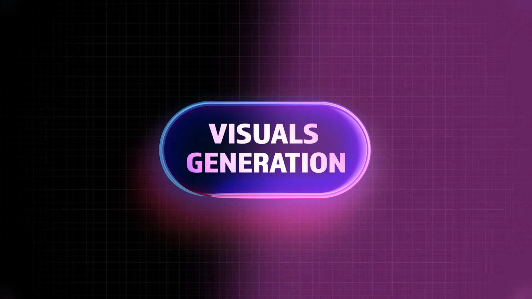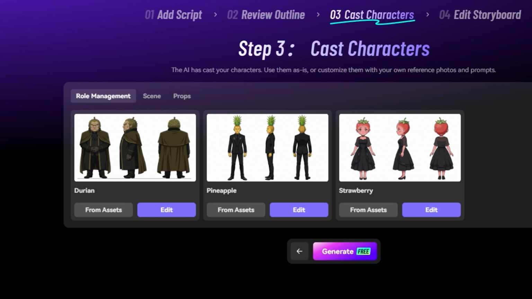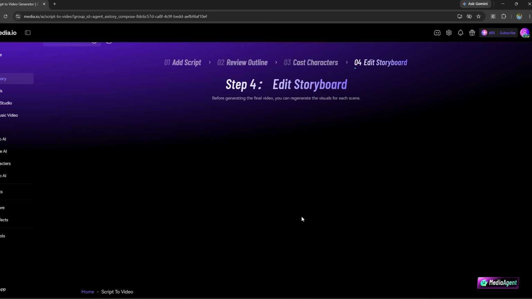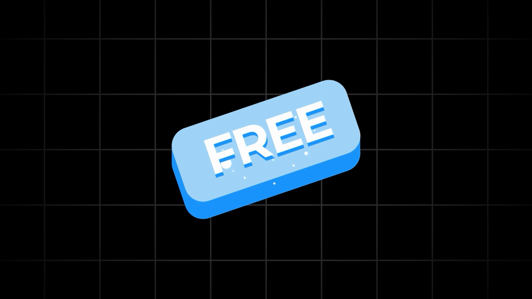Visuals generation. Now your characters are ready. Check whether they look exactly the way you want. If everything looks good, click Generate. Again, this step is free.